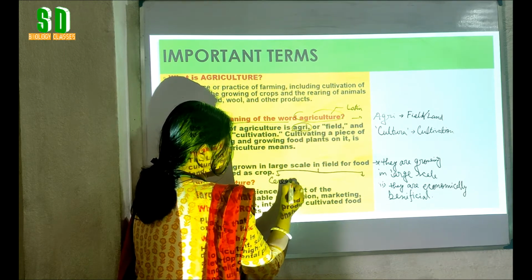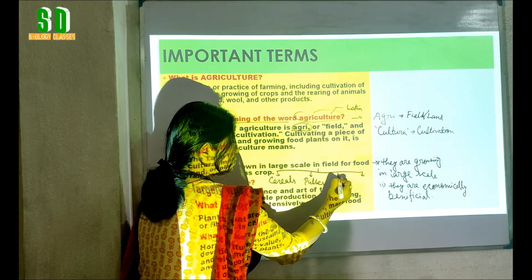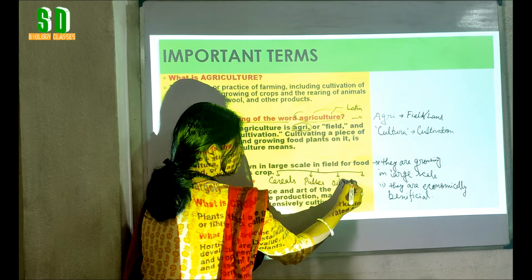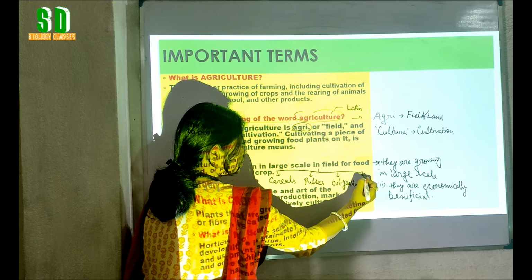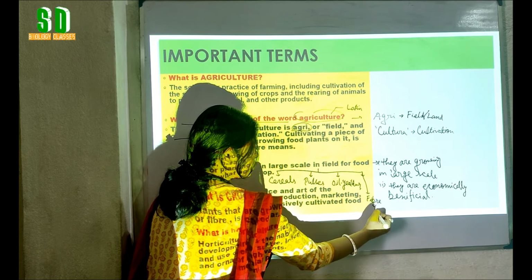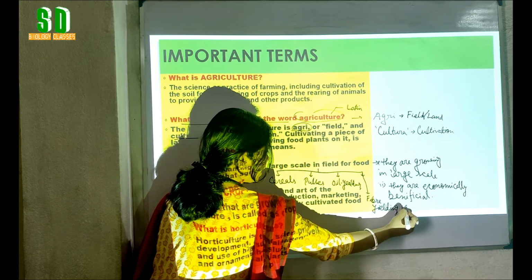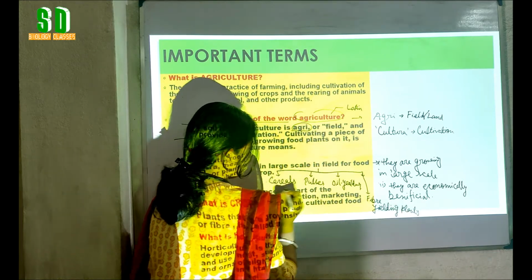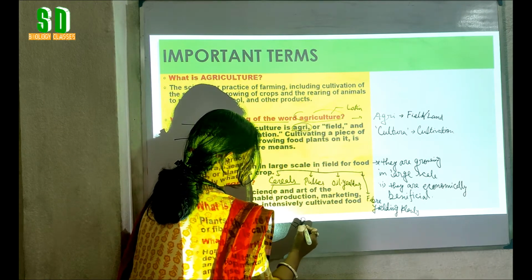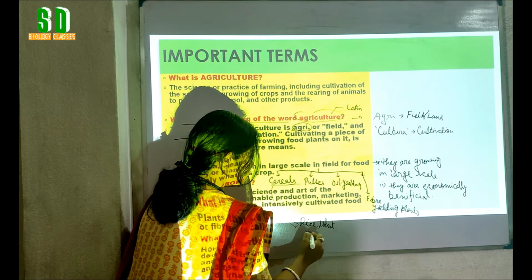They can be cereals, they can be pulses, oil yielding plants, and also fiber yielding plants. So the examples of cereals are rice, wheat, maize.